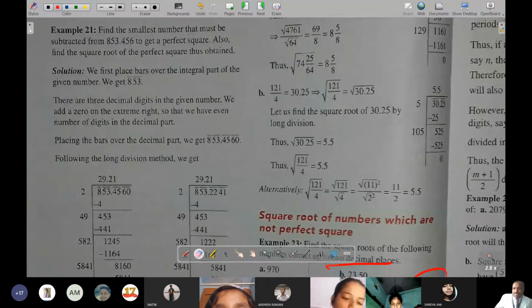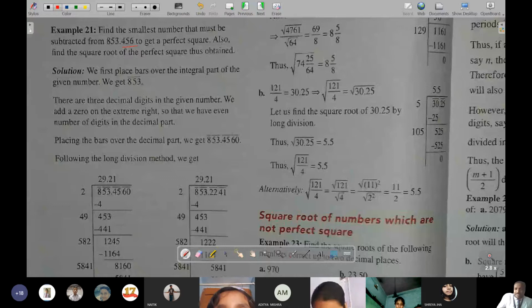Are you all listening to me? Sir, yes, sir. The integral part is the number which is in integer form, before the point, which are the integers, that is only called the integral part. And after this it becomes the fractional part, or decimal part also you can say.